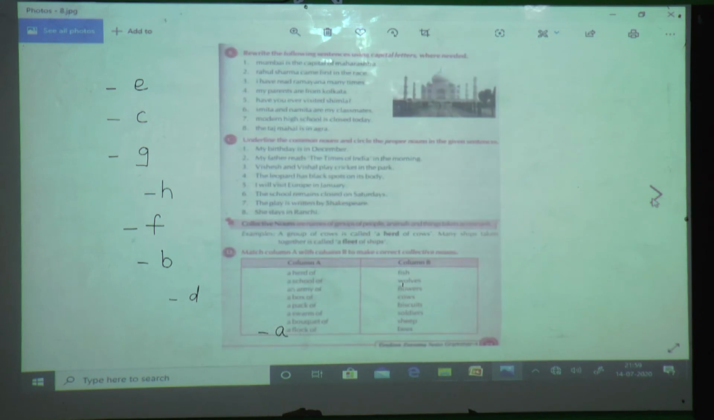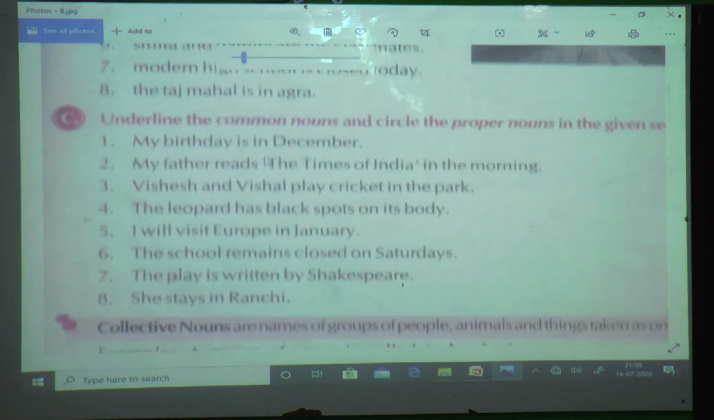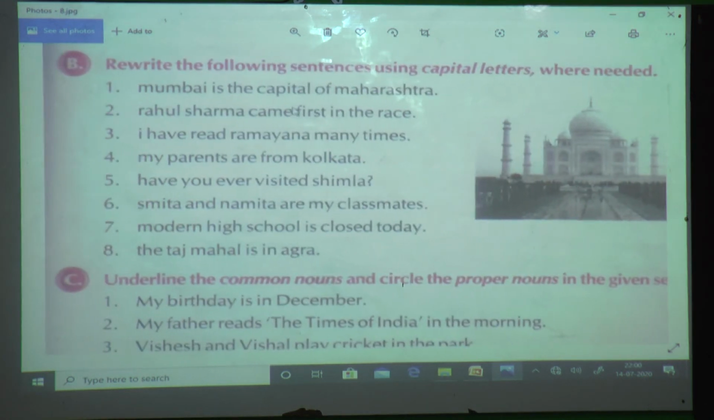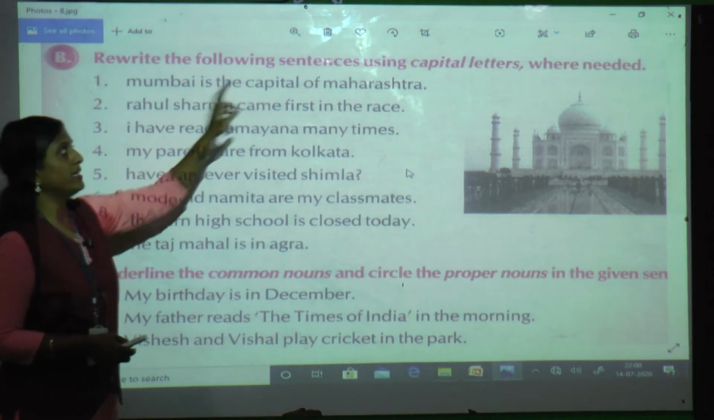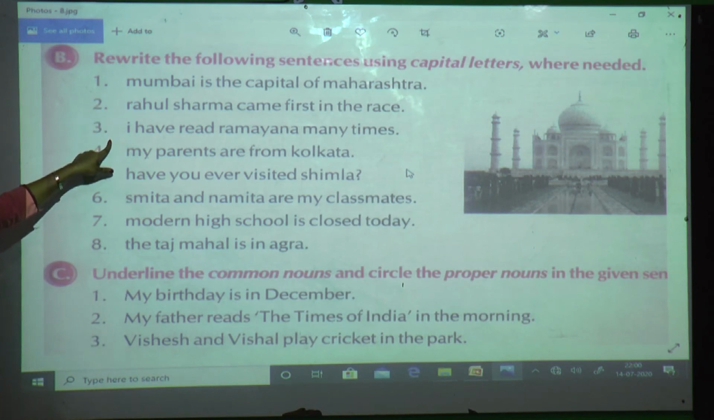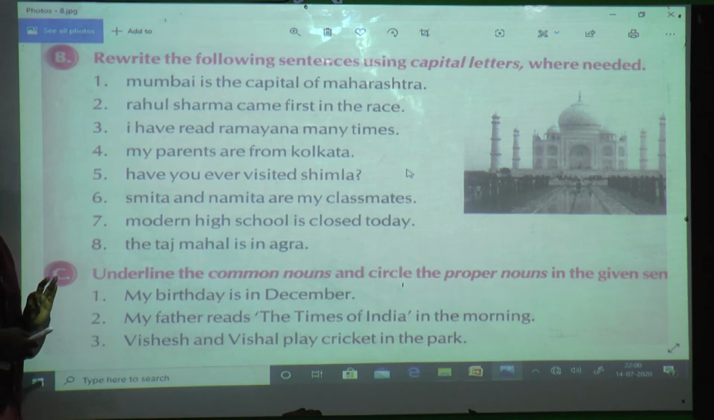We are going to solve next. Take out page number 21. Ready? Okay. Students, what we are going to do here? Page number 21, exercise B. See here, what is the instruction given over here? Rewrite the following sentences using capital letters wherever needed. See here they have told rewrite the following sentence. As there is no space over here, what I am going to do? I will only underline the word which you are going to make a capital letter.